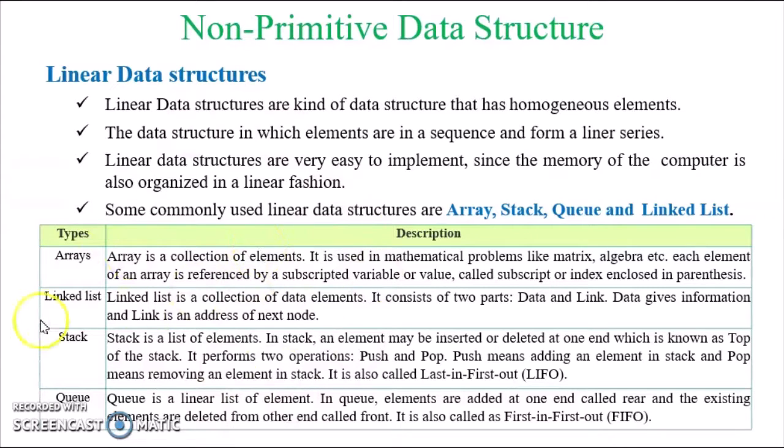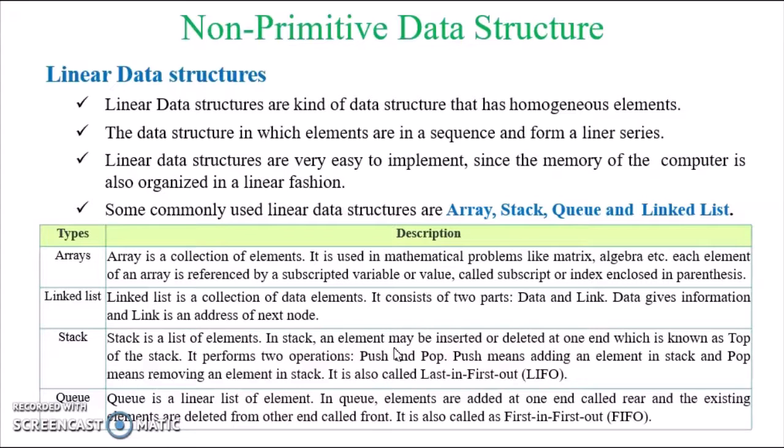Let us see each and every linear data structure. The first is array. Array is a collection of elements. It is used in mathematical problems like matrix, algebra and so on. Each element of an array is referred to by a subscripted variable or a value called subscript, or we call it an index, enclosed in parentheses.